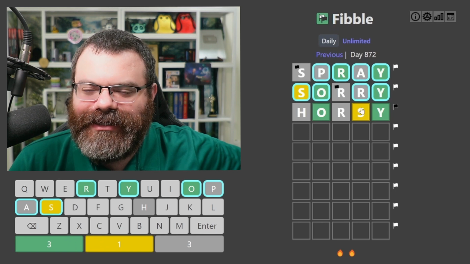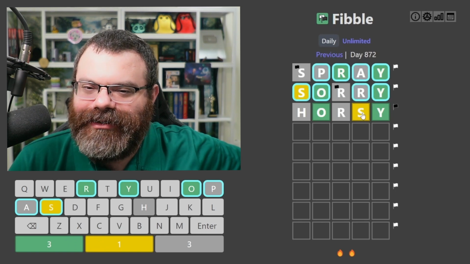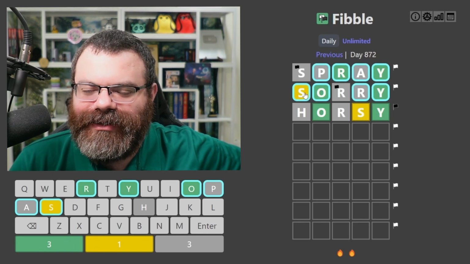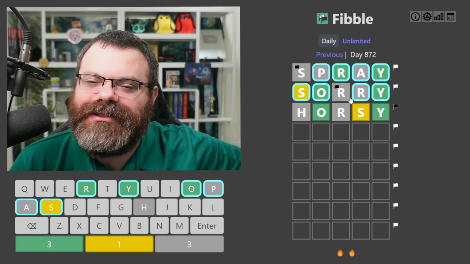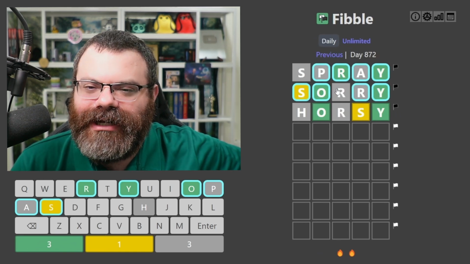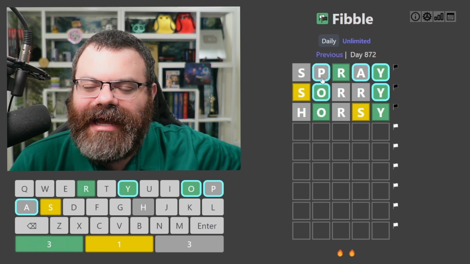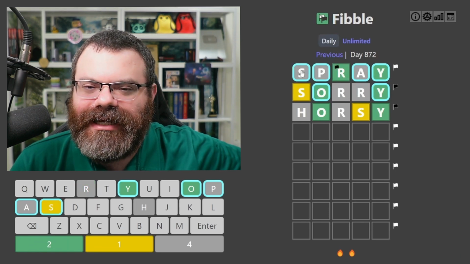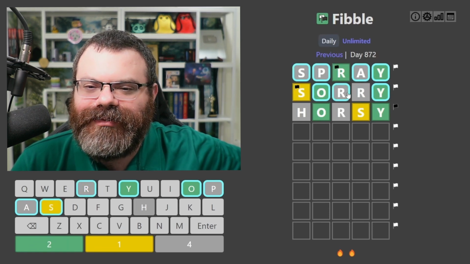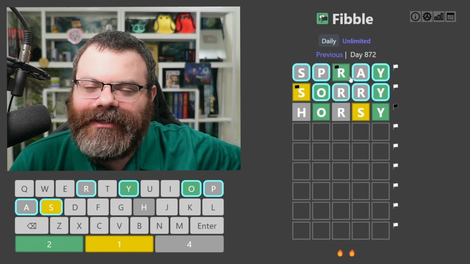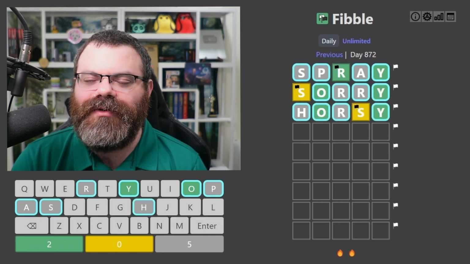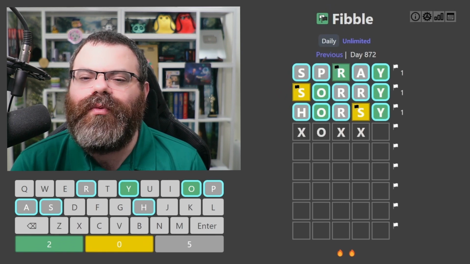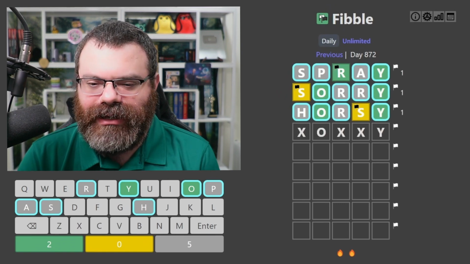So I think we've just proven that it isn't horse. It isn't this, right? Because this S being yellow here actually contradicts with this S being, this just doesn't work, right? So what I chose was wrong. So instead what happened is this R was lying, which means this S wasn't, which means this S is lying, which means these R's weren't. So actually there is no R in the word and there is no S in the word. So this has to be our lie. So what we're left with is O here, Y at the end, and that's all we know.